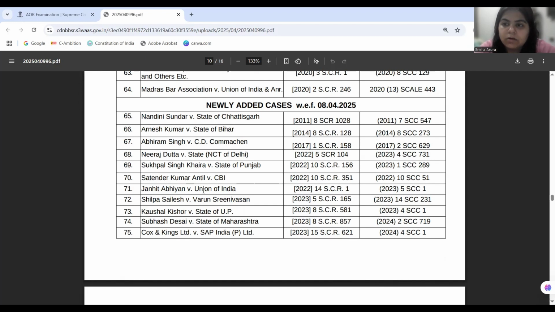Now this question has gone before a larger bench and the court is not examining it because Nabam Rebia is being questioned in this case as well. But the court in this case is saying that a floor test cannot be initiated by the governor only on the basis of an intra-party tussle, a political party tussle. There needs to be a breakdown of constitutional machinery to initiate the floor test. But the court is not restoring Uddhav Thackeray's faction of Shiv Sena because Uddhav Thackeray resigned himself. A resignation is voluntary, and the court is therefore not restoring the government in Subhash Desai's judgment.